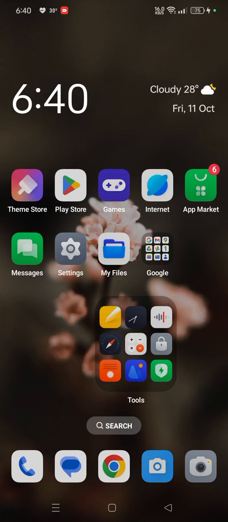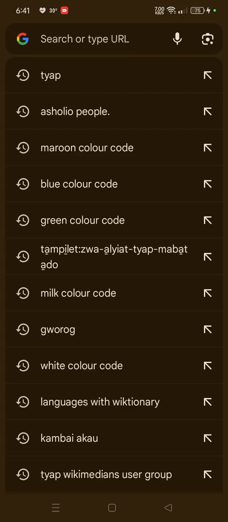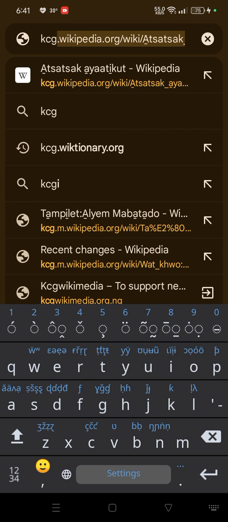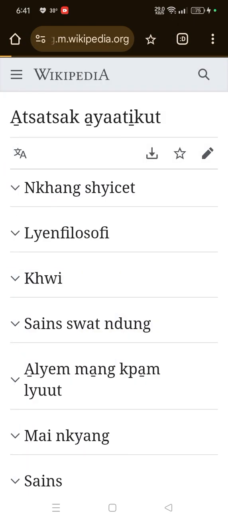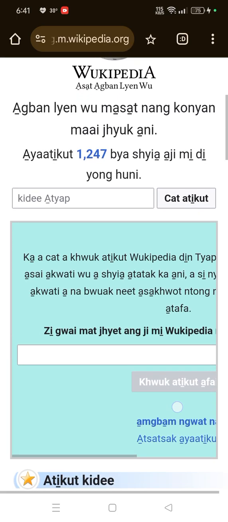So I want to be able to translate my articles in the Tyap Wikipedia to other dialects like Grok, Takat, Fantom, Tuku, Techrak, Sholyo, and okay, that is it. So I would first of all go to Google, then I will browse the homepage of the Tyap Wikipedia, kcg.wikipedia.org. So I see something appear.